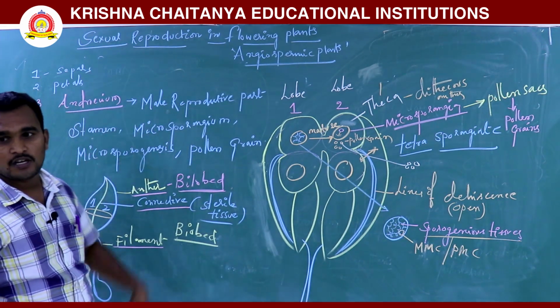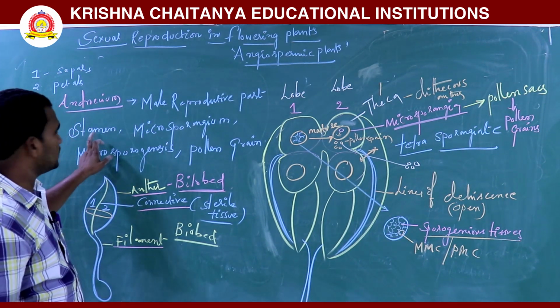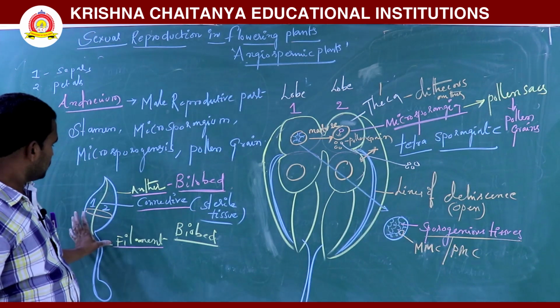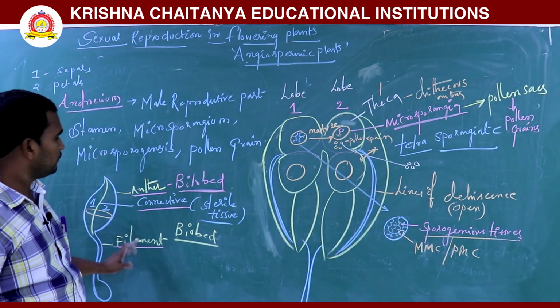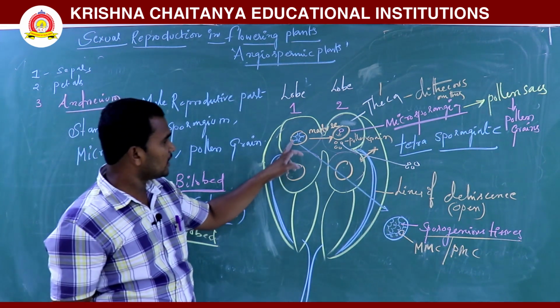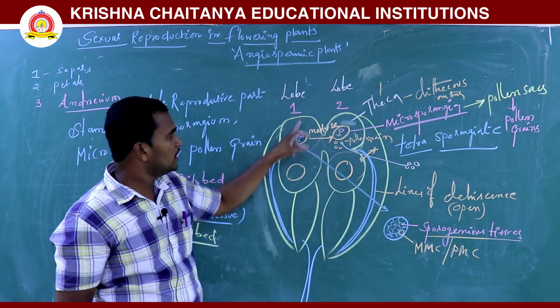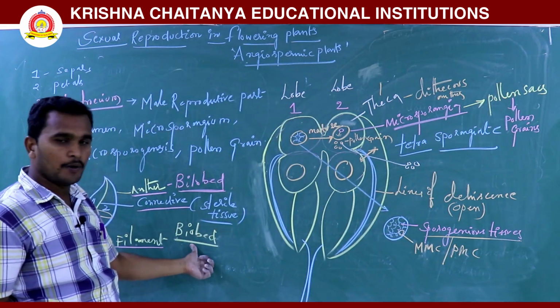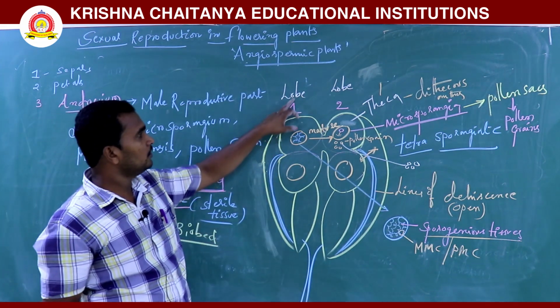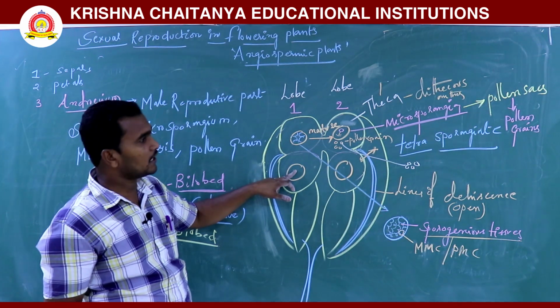So in the next class, what are we discussing? First we completed the stamen. The stamen has an anther and a filament. In the transverse section, two lobes are there in the anther, which is why it is called a bilobed anther. Each lobe contains 2 thecas.